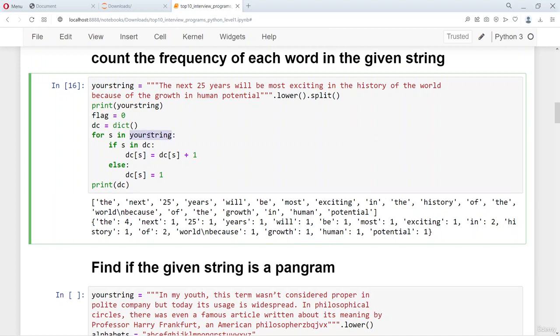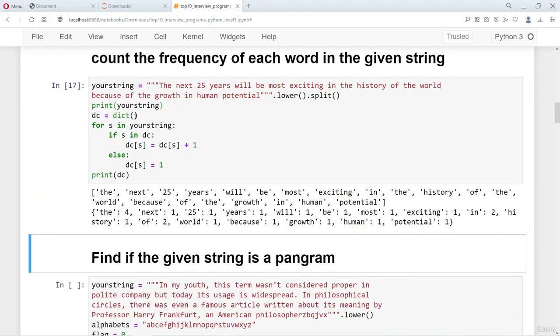So there is a your string which contains the sentence, and there will be an empty dictionary to start with. And then you go through each and every word in the string, and if the string is already present in the dictionary, we update the count, else we create a new key and set the count to 1.